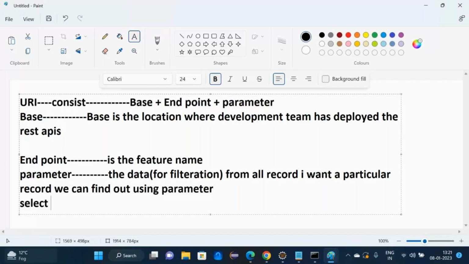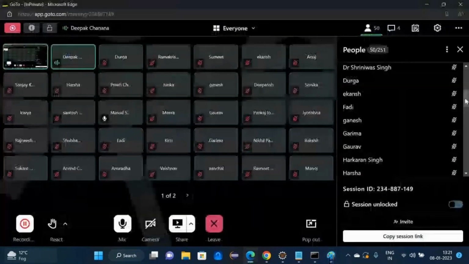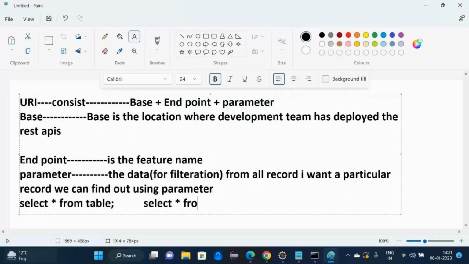Like select star from table will give all the data of a particular table, yes or no? Yes. Select star from table where ID is equal to 1, 2, 3. What data will it give? It will give the data where ID is 1, 2, 3.